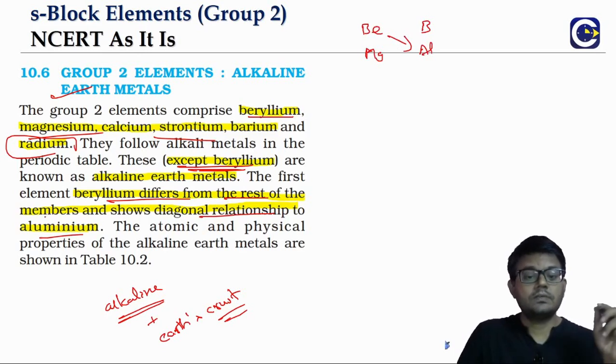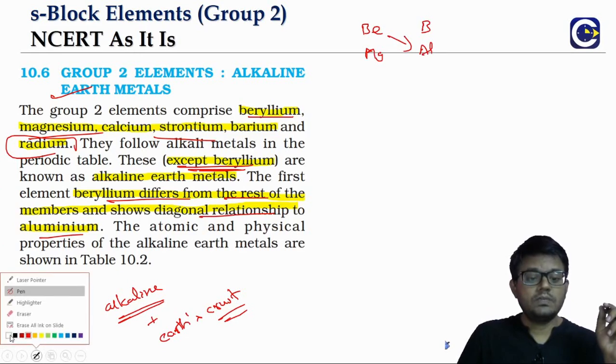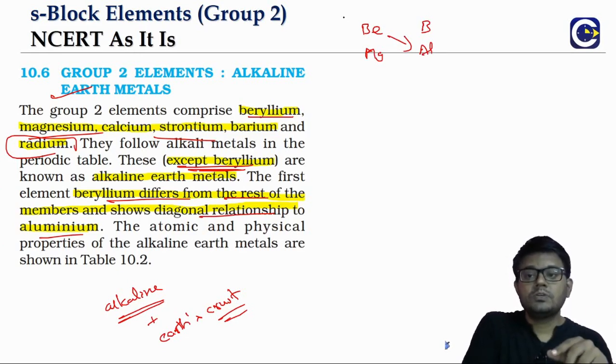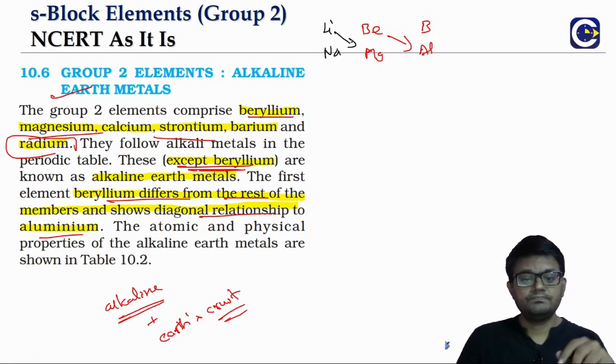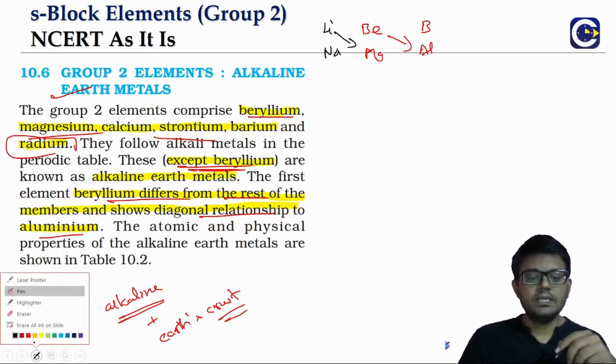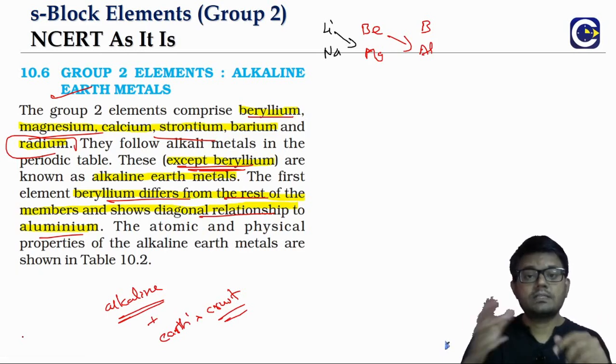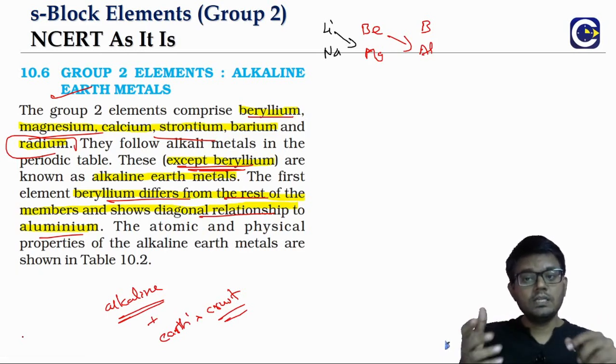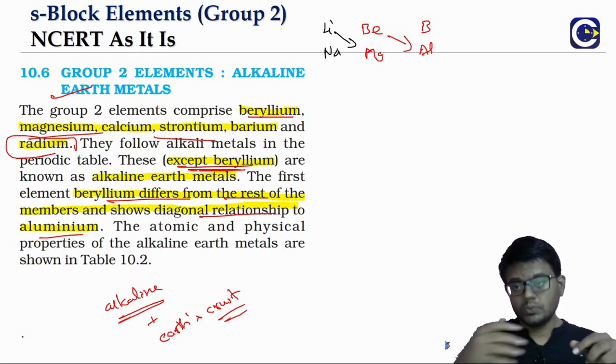In the first group we have a similar situation with lithium. Lithium has a diagonal relationship with magnesium, because of similarity in atomic or ionic radius and similarity in charge by radius ratio.